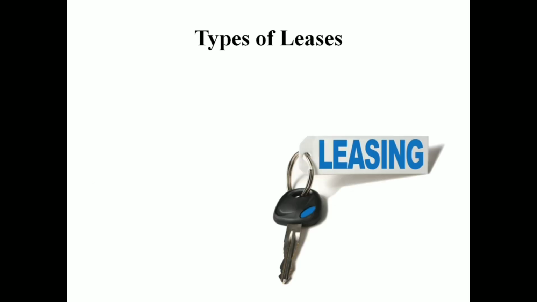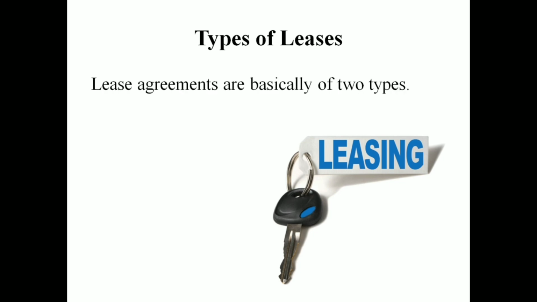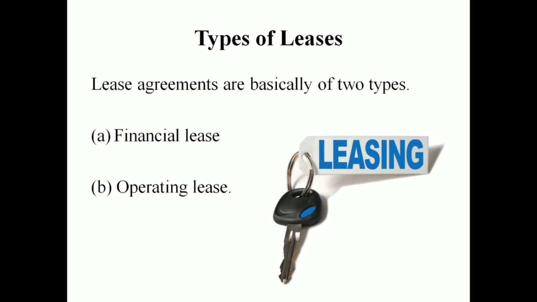So let us see what the different types of lease situations are. Lease agreements can be broadly classified into two types. The main classification is two types: the first one is called the financial lease and the second one is called the operating lease. These are the two types of leasing situations.